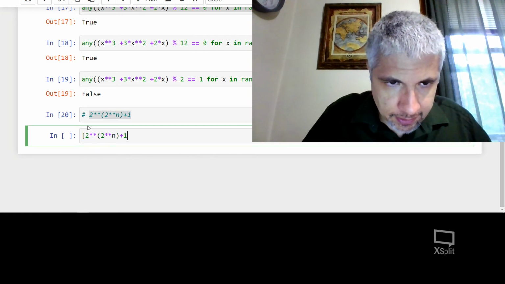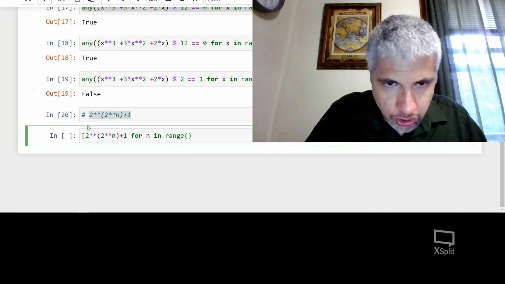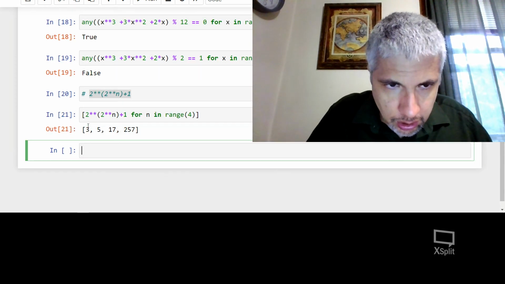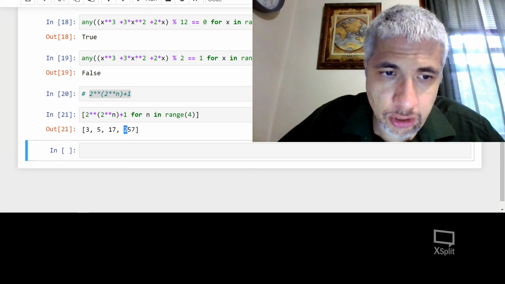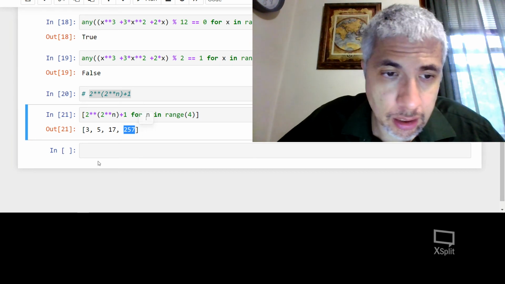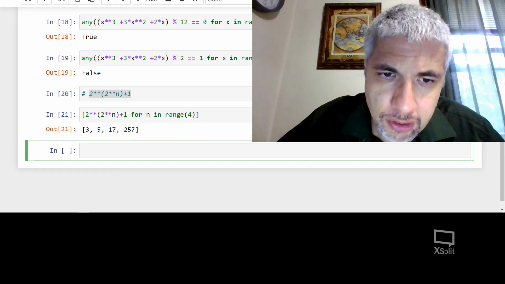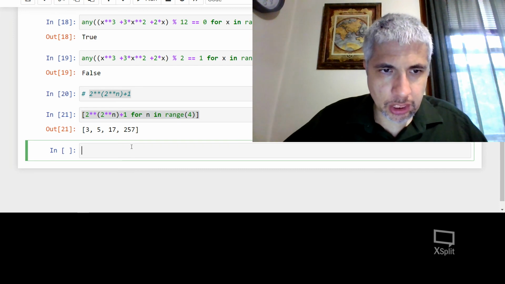Let's take the set of this for n in range 4. And I see I get 3, 5, 17, 257. So I'm getting some prime numbers here. You can check on your own that 257 is prime. Is this always prime? Oh, by the way, if you don't believe me, what we can do is we can check.